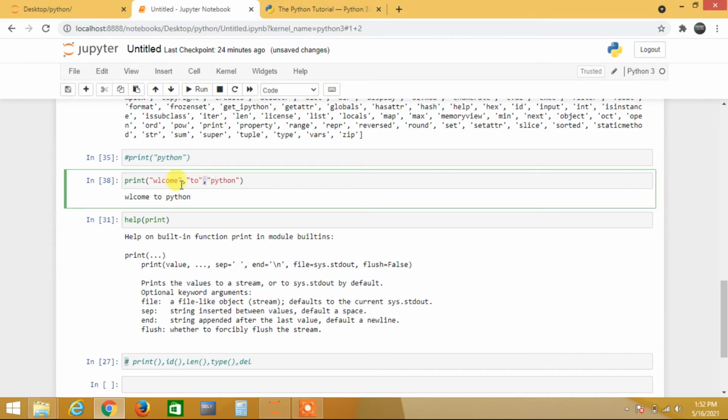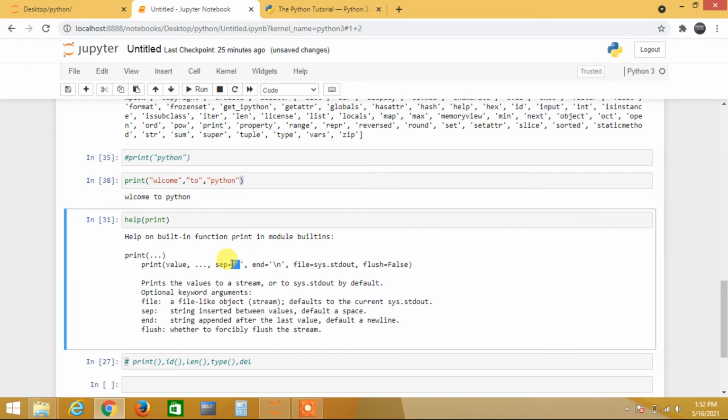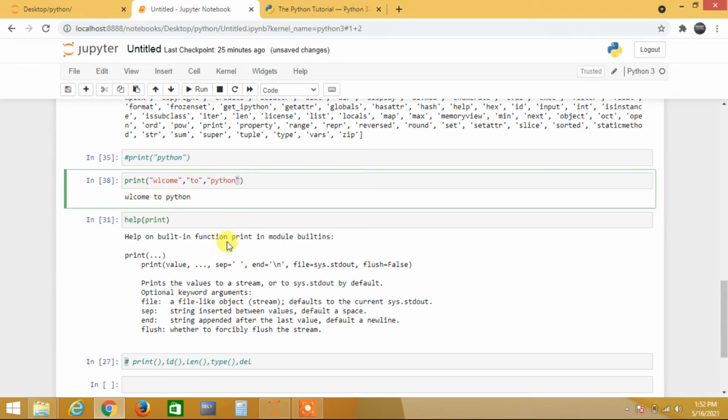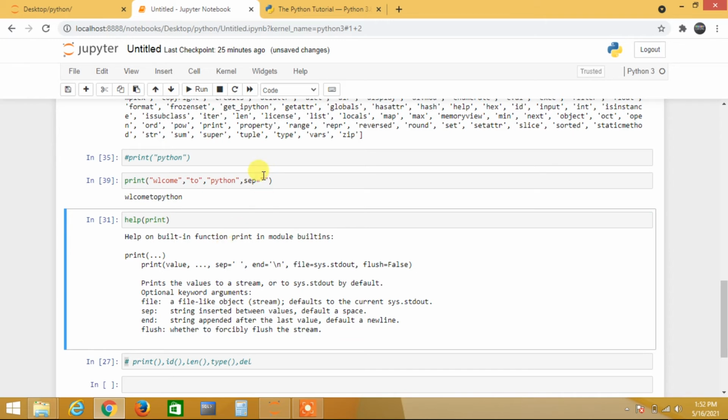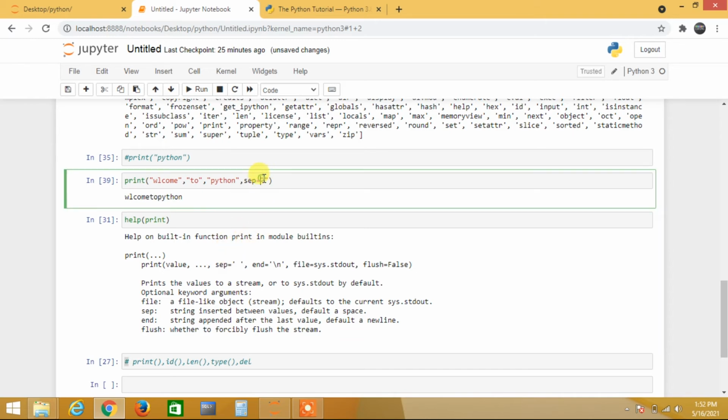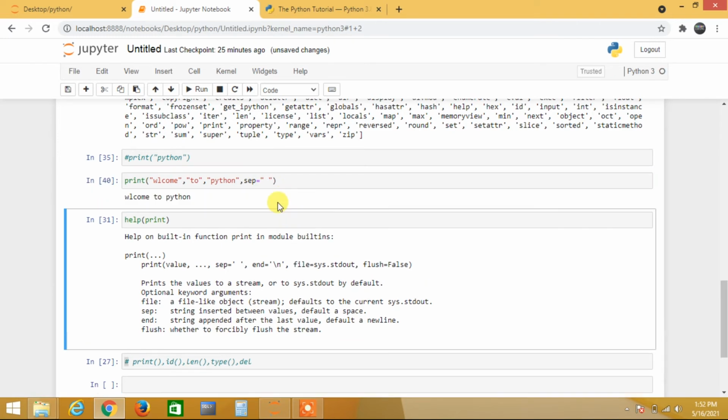Actually we are using commas here. If anything is there, that is the default. Here the default is taking a space. It is separating by spaces, right? When I use sep equal to, and if I give nothing, that space is already there, so it is separating by space. See, there is no difference.